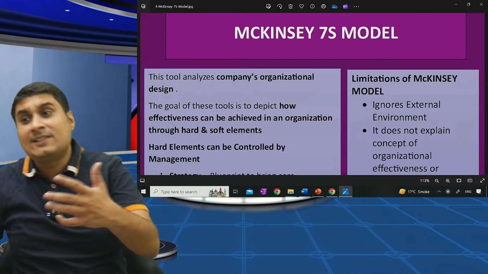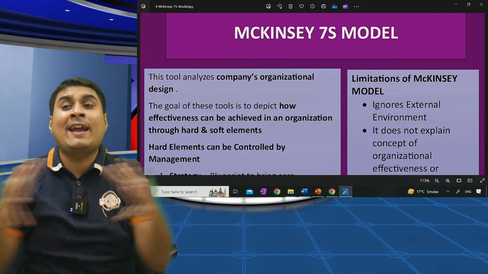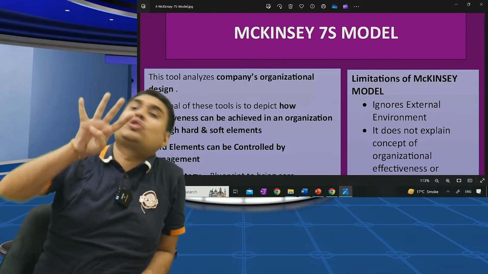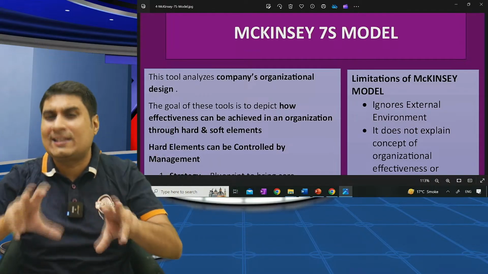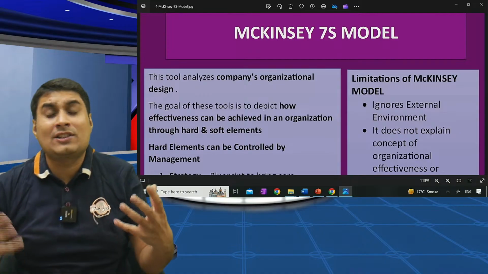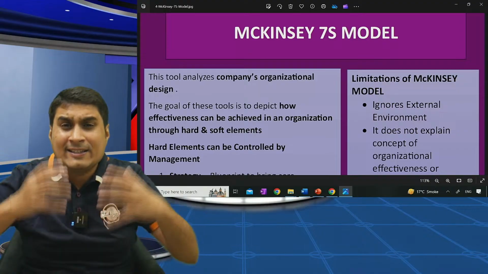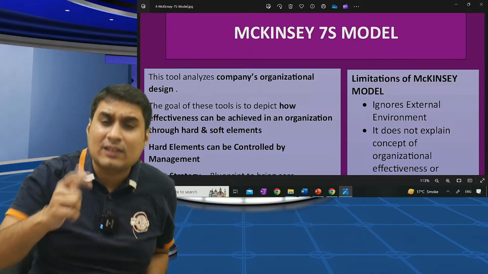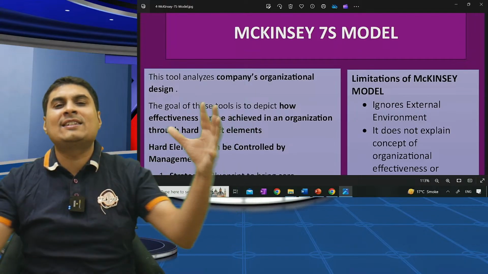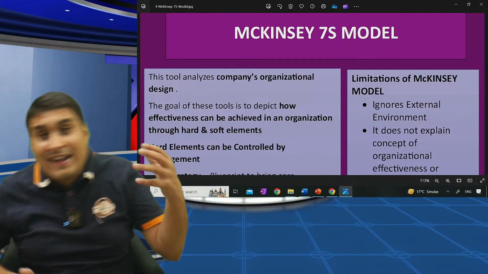It tells how effectiveness can be achieved in an organization through interaction of hard and soft S. There are 3 hard S, 4 soft S. If you combine all these S and you work nicely, your organization will be very effective. McKinsey says this is a tool to evaluate the design of organization. If we want to achieve effectiveness in organization, 7S need to come together. Now you will ask what are 7S? That I will tell you.